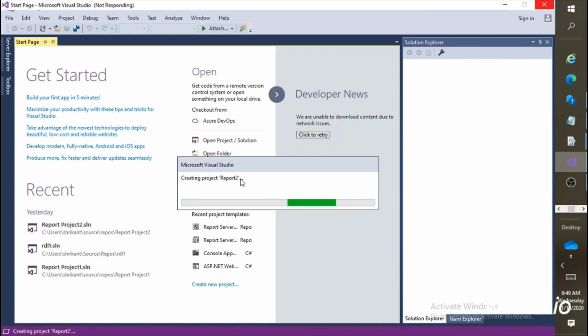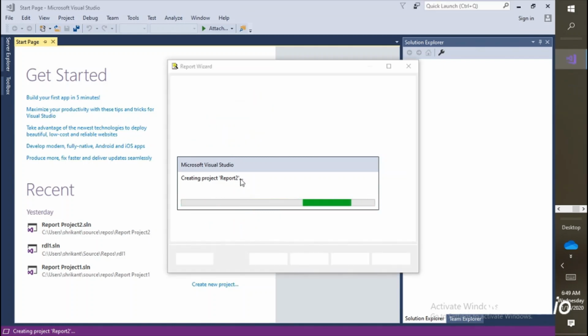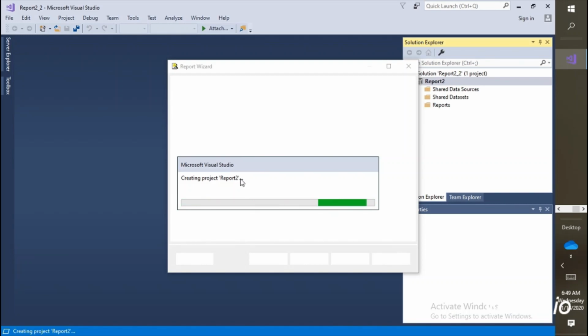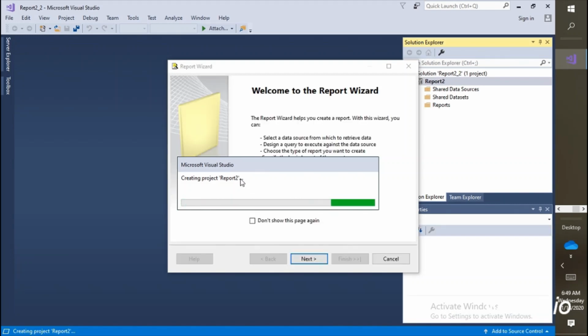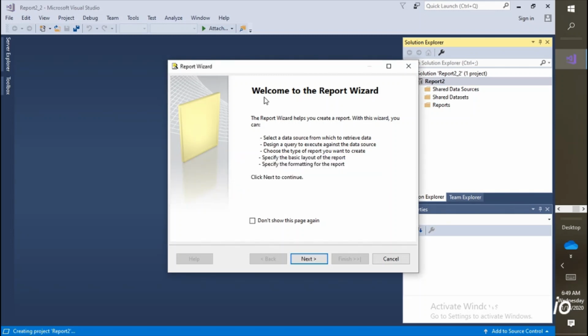It will load all the initial libraries which are required to create the reporting project. So you will see the first window here, welcome to the reporting wizard. Just try to read it out. The report wizard helps to create a report. With the wizard you can select a data source from which to retrieve data.